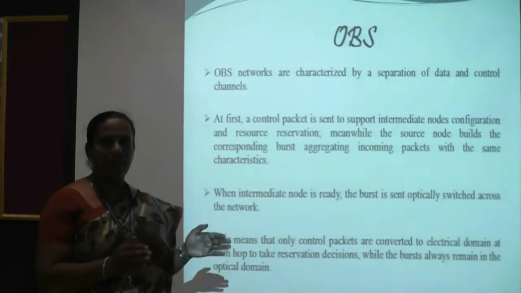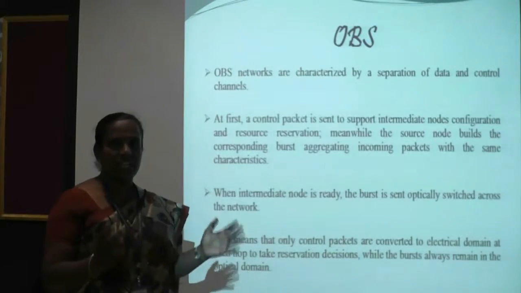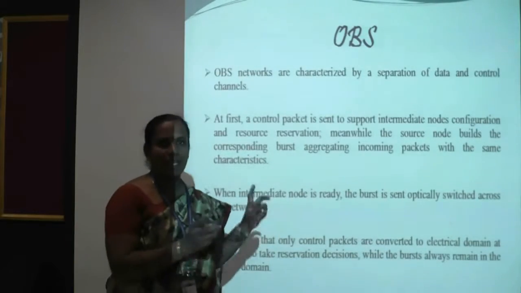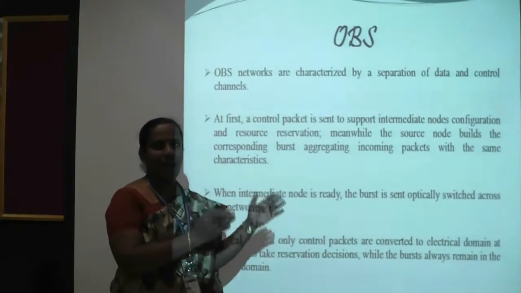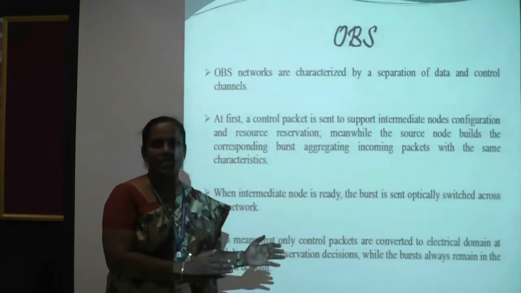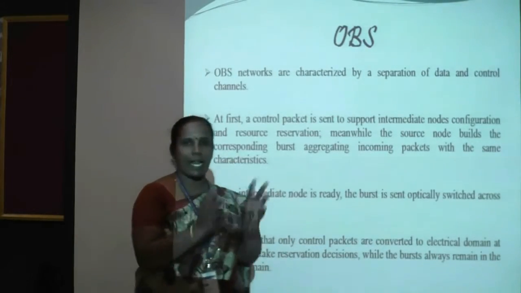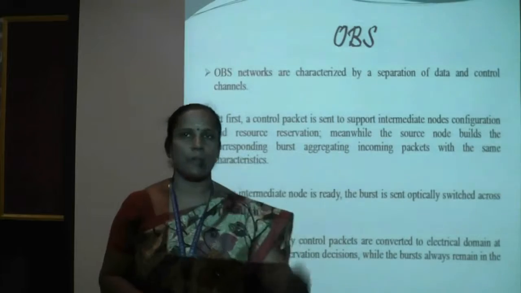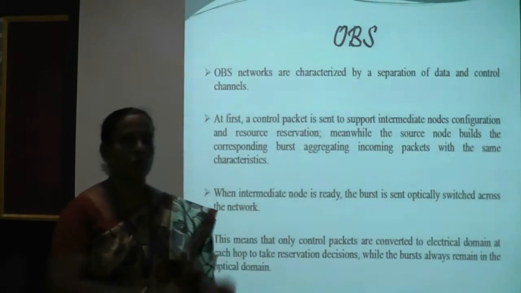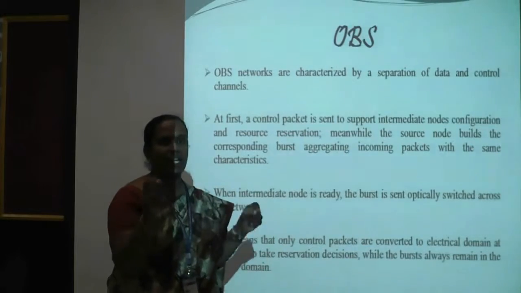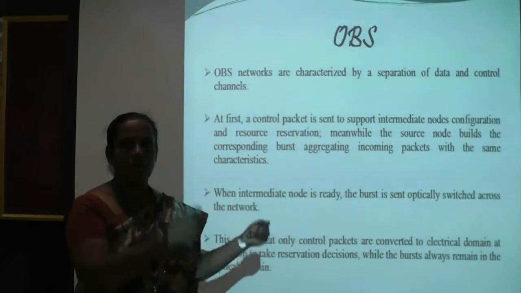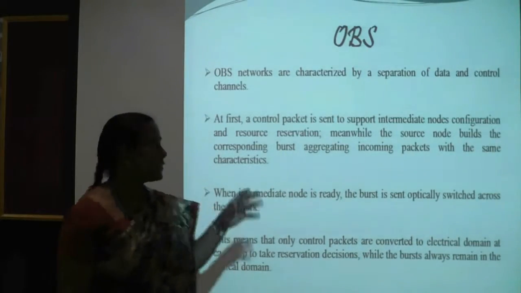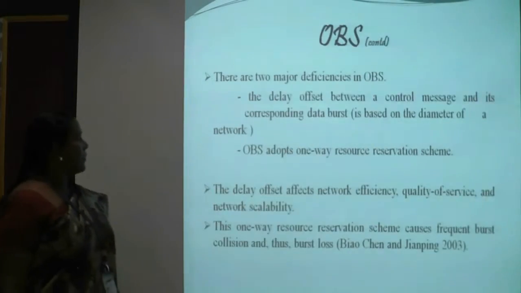Here, when the sender initiates the transmission, the entire packet is characterized by two parts: one is the header and another one is the payload. The payload stays as it is in the optical domain and is available at the sender, and the header is processed in the electrical domain and transmitted to the intermediate node. This is for the purpose of resource reservation. It will check whether the intermediate node is free. If it is free, it will inform the sender, and the sender will transmit the optical payload in the form of a burst. That's why it is called optical burst switching.